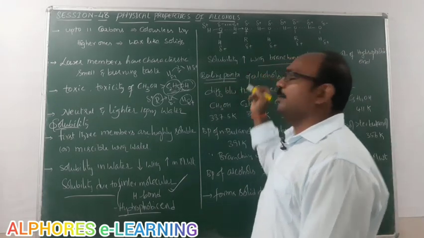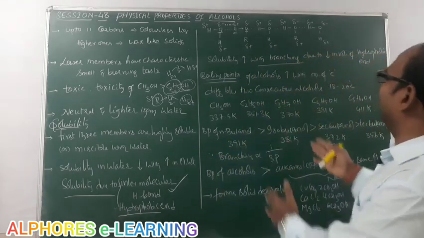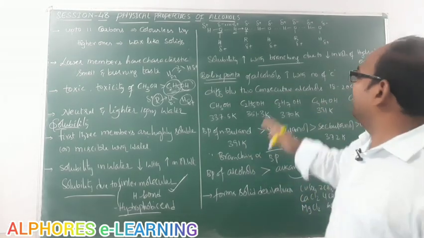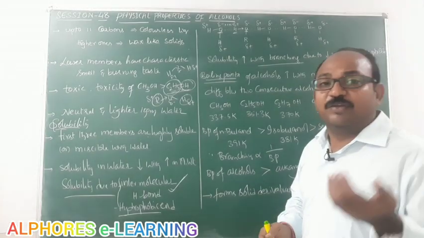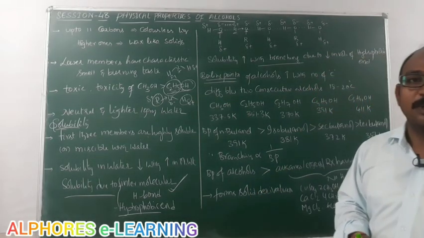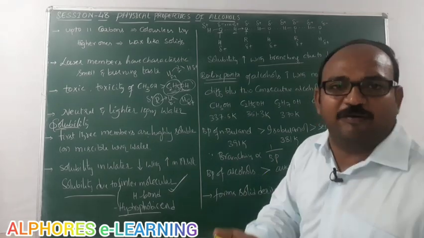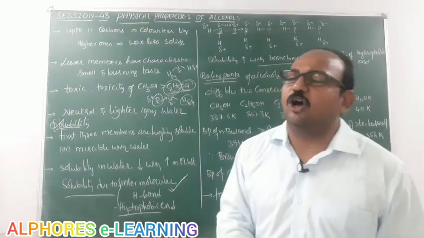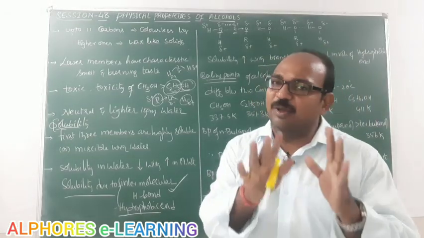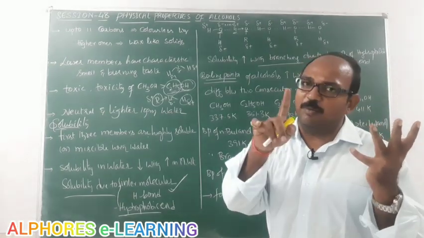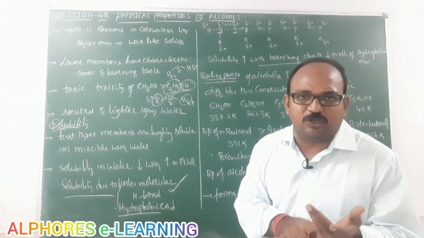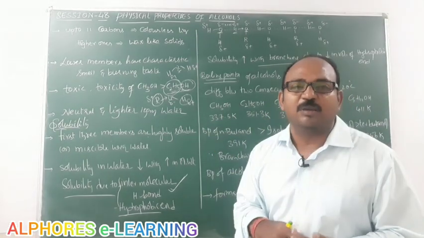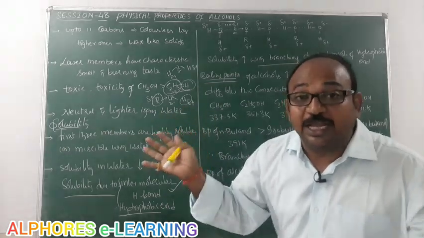Next one, boiling point. The boiling point of alcohols increases with an increase in the number of carbon atoms. We know very well, the more the number of carbon atoms, the more the molecular weight, obviously the more the boiling point. So boiling point mainly depends upon molecular weight. Molecular weight is directly proportional to boiling point. The more the size, generally the more the boiling point, because the more the size, the more the intermolecular forces.